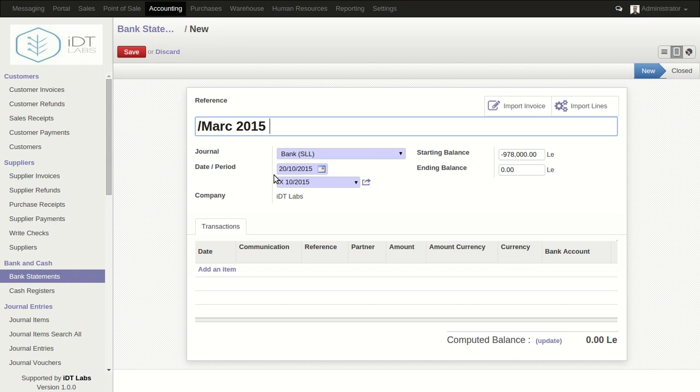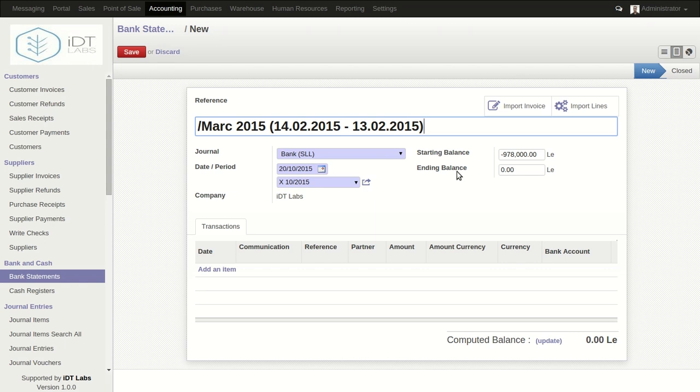Okay, so we're going to put in brackets 1402 2015, and actually this is the period of this particular bank statement. So we're going to leave it like that, and we are going to say dash 1302 2015. Okay, so this is the reference.